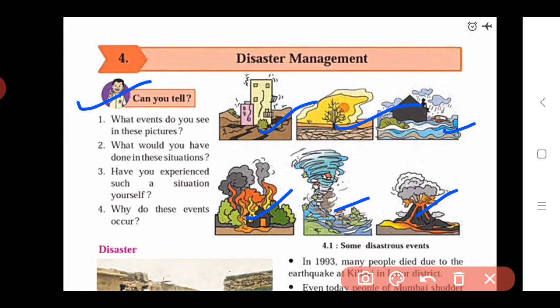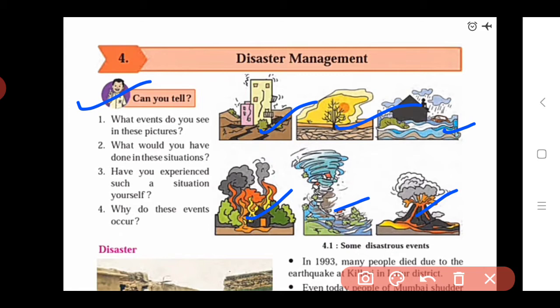The second question is, what would you have done in this situation? Means if such types of events happen in your surroundings, what would you do in that condition? Which actions will you take if such conditions arise in your surroundings?